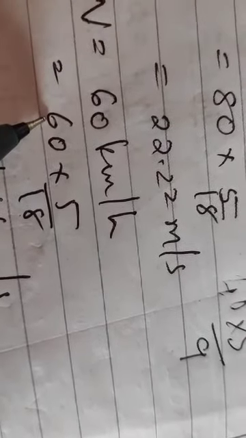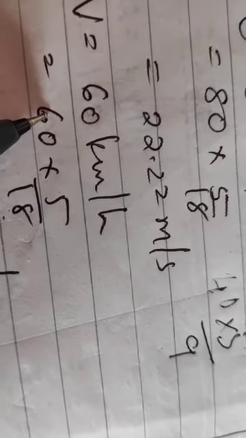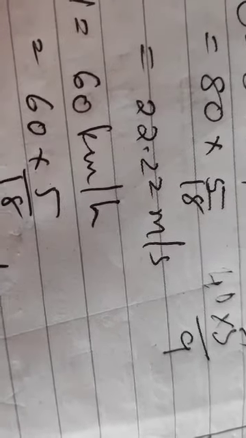Same way over here, 60 into 5 by 18. So this will become how much? 2 30s and 9s. So 30 into 5 will become 1500, isn't it? It's 1500 upon 9 you can write. So you can either put it in decimal way as I have written, or put it in fractional form. Clear? Okay, so this is your u value, this is your v value. The formula is v minus u upon t, the acceleration formula.